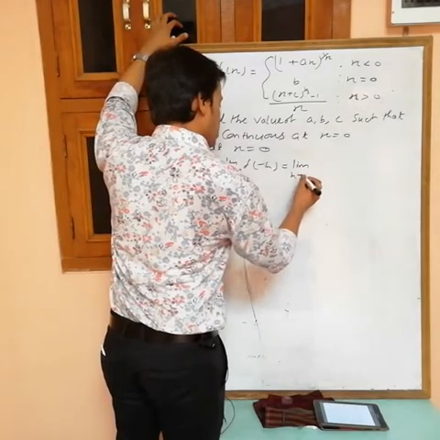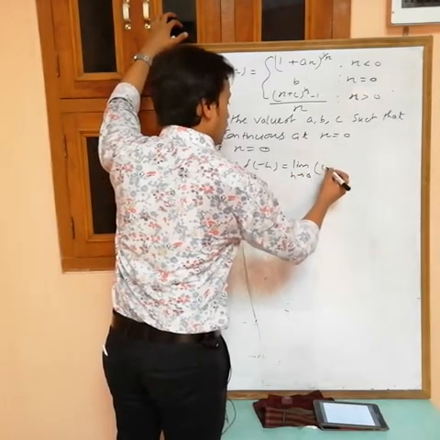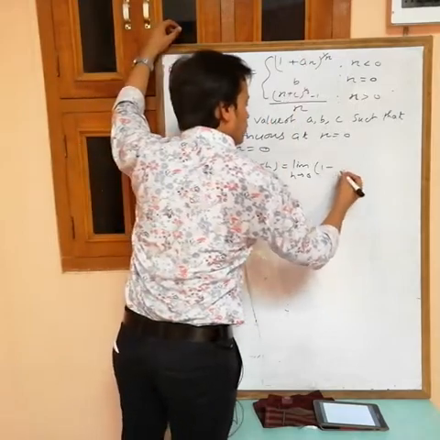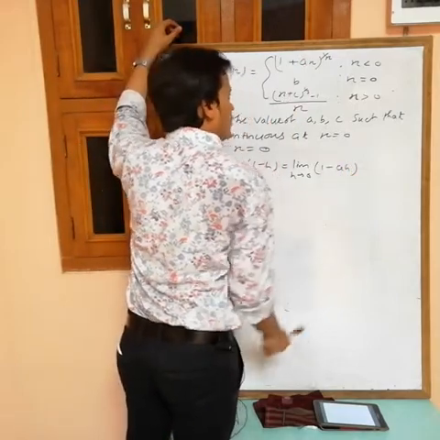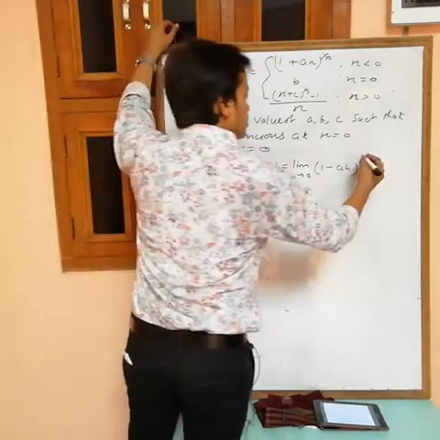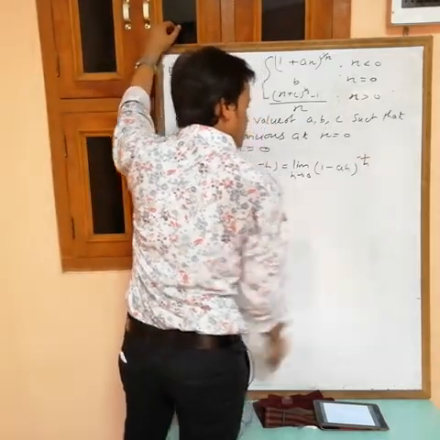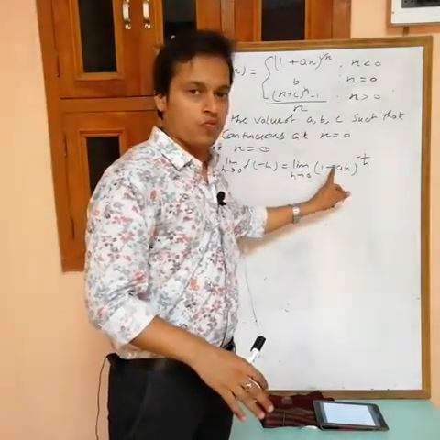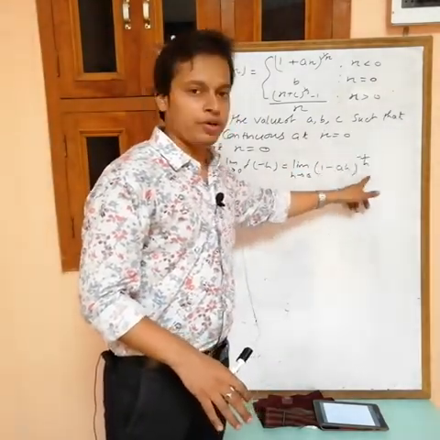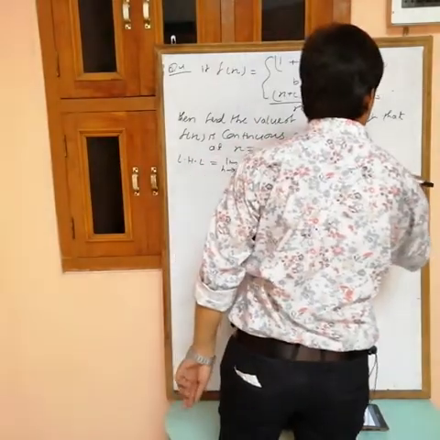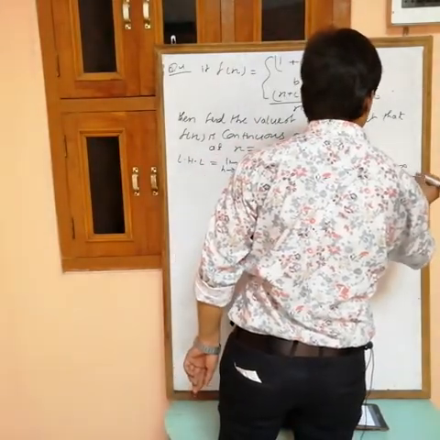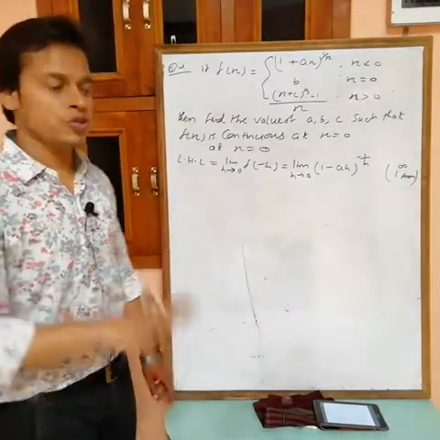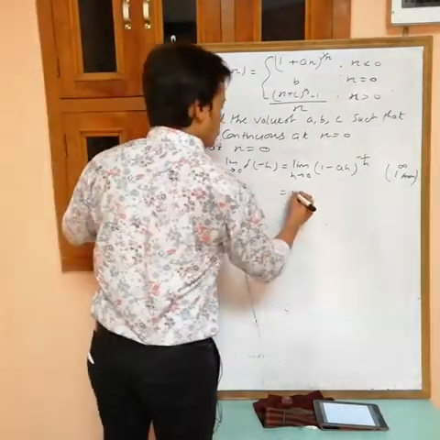Limit h tending to 0, 1 at the place of x, if you put minus h, what will you get? 1 minus ah at the place of x minus h, then to the power minus 1 by h. Now if you put h equals to 0, what are we getting? 1 by 0 is infinity. What you have is a 1 power infinity form. Okay, and for 1 power infinity form we have a formula. So use the formula. What is the formula?